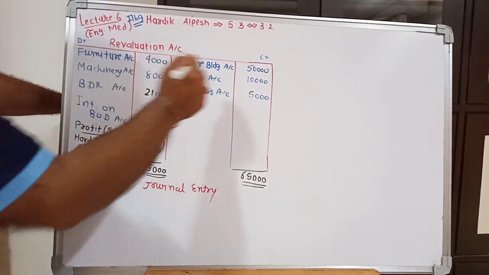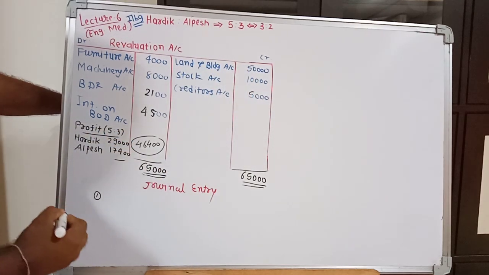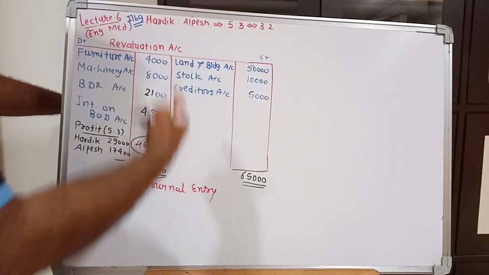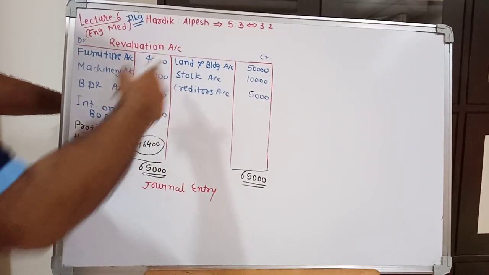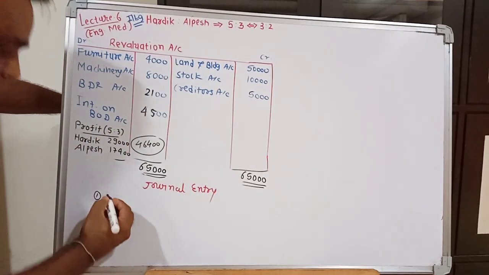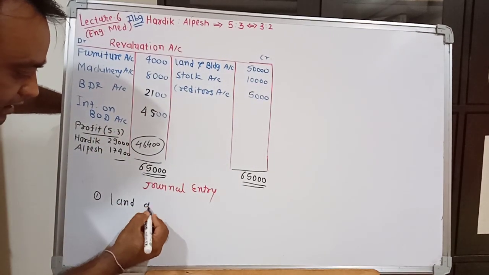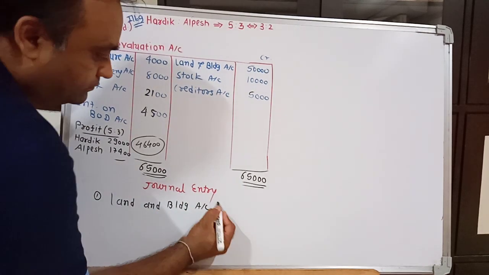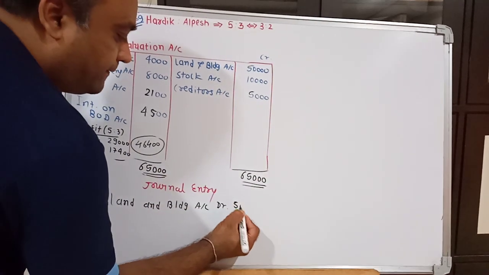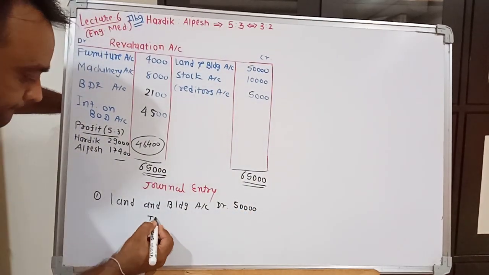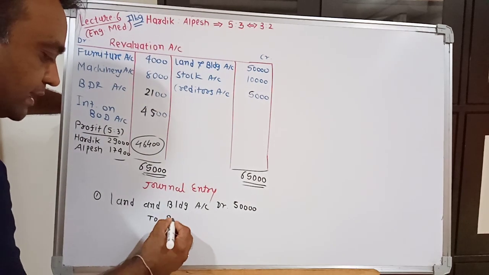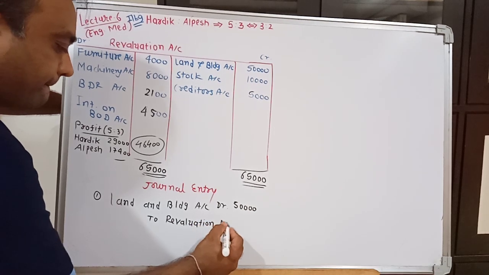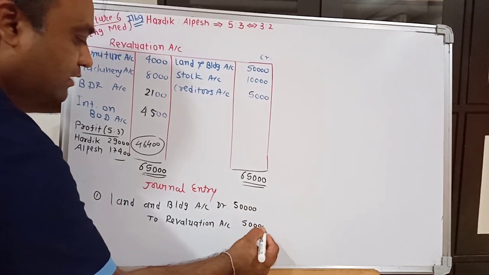First entry is regarding land and building. First adjustment regarding land and building. So first entry will be in accordance with the adjustments number. Land and building account debit $50,000 to revaluation account credit $50,000.